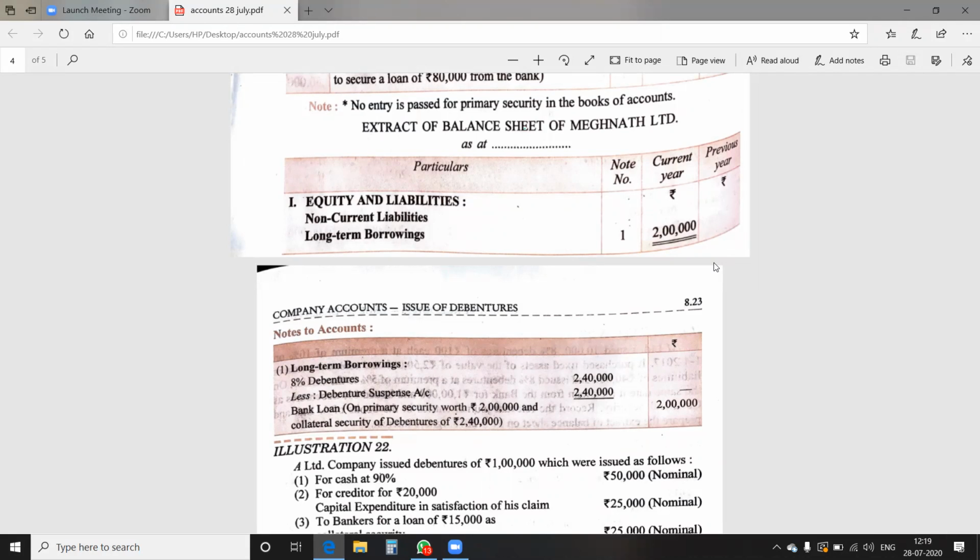As in this question, no public subscription of the debentures is there. So in that case, what to do? The total value of the debentures issued is shown as debenture suspense account. 2,40,000 minus 2,40,000, the nil balance of the debenture issued is there, but bank loan is also there. So bank loan is shown as a long-term borrowing in the balance sheet. It is all about illustration number 21. I hope you are very much clear up to this.